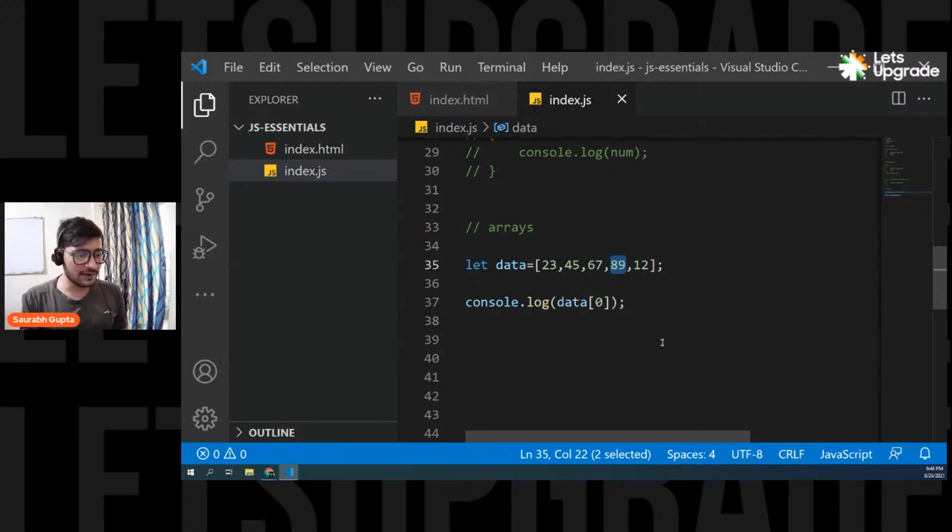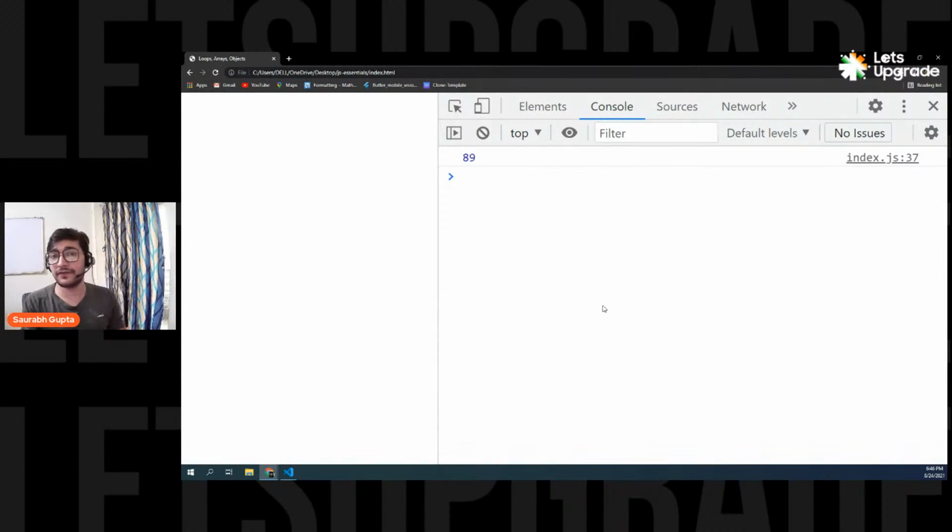Okay. So everyone, come on, tell me, what do I have to do if I want to access this 89 value from that array? On which index is this 89 stored? Come on, guys. So it's 0, 1, 2, and then 3. That means it's stored on the third index. And here we go. Perfect.